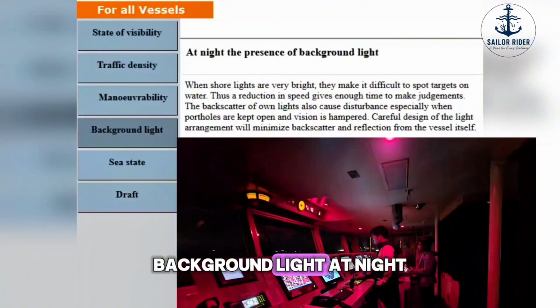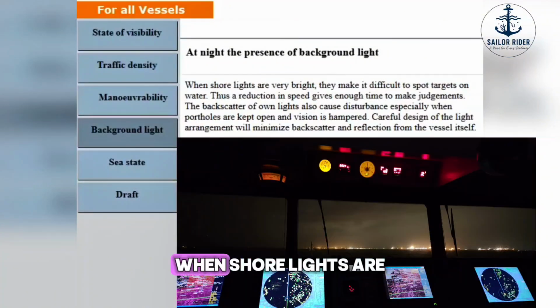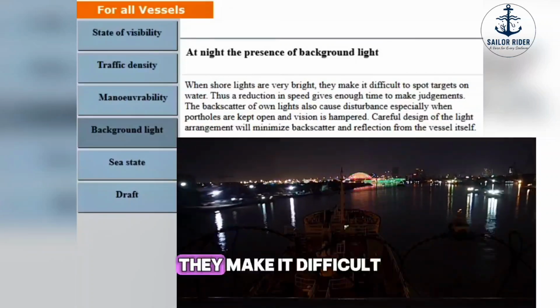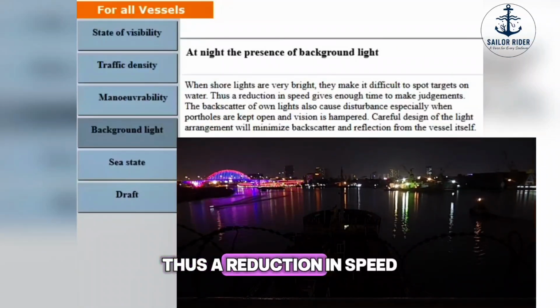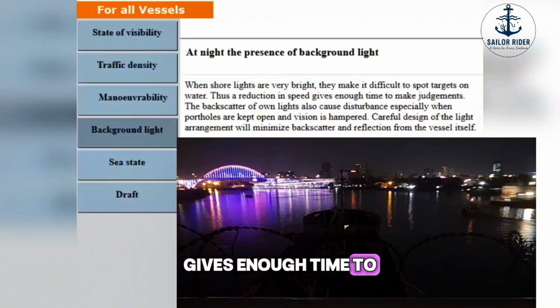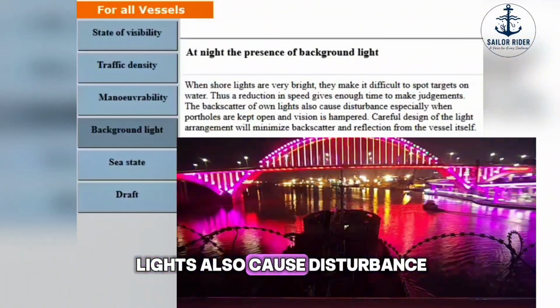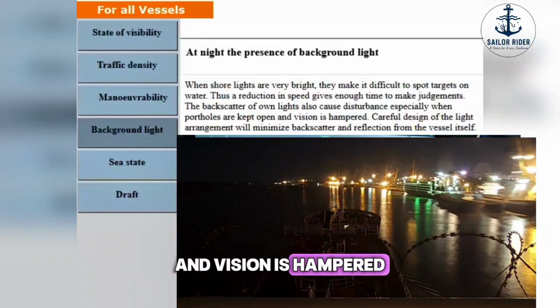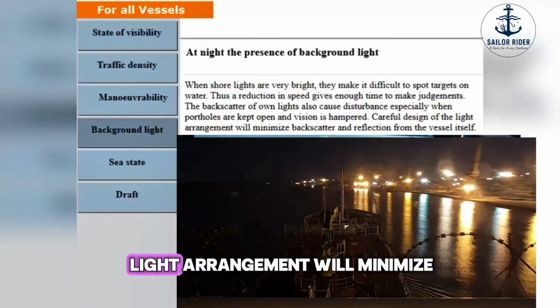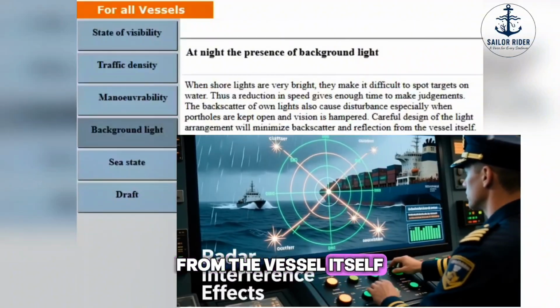Background light. At night, the presence of background light. When shore lights are very bright, they make it difficult to spot targets on water. Thus, a reduction in speed gives enough time to make judgments. The backscatter of own lights also causes disturbance, especially when portholes are kept open and vision is hampered. Careful design of the light arrangement will minimize backscatter and reflection from the vessel itself.